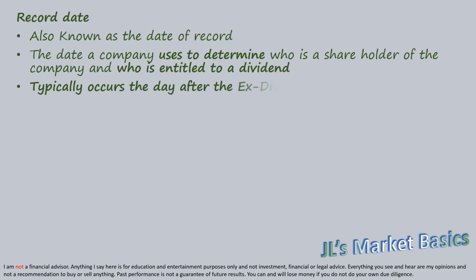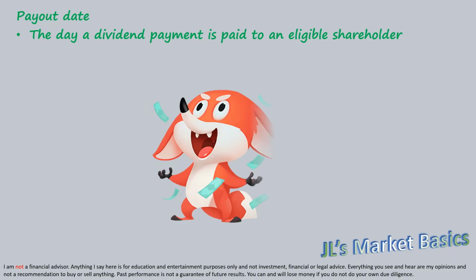The record date is also known as the date of record. It is the date a company uses to determine who is a shareholder of the company and who is entitled to a dividend. This typically occurs 1 to 2 days after the ex-dividend date. The payout date is the day a dividend payment is paid to an eligible shareholder.